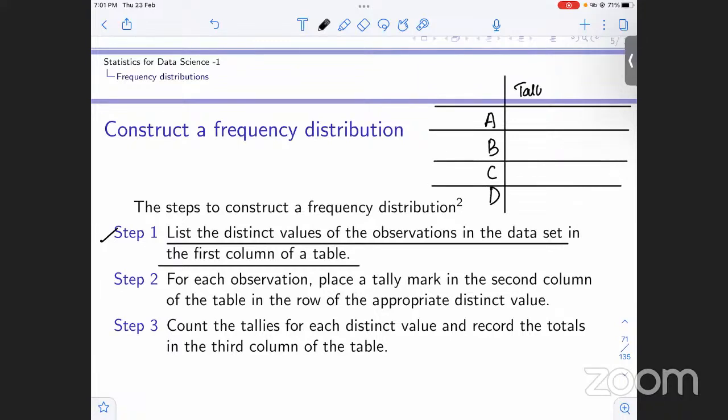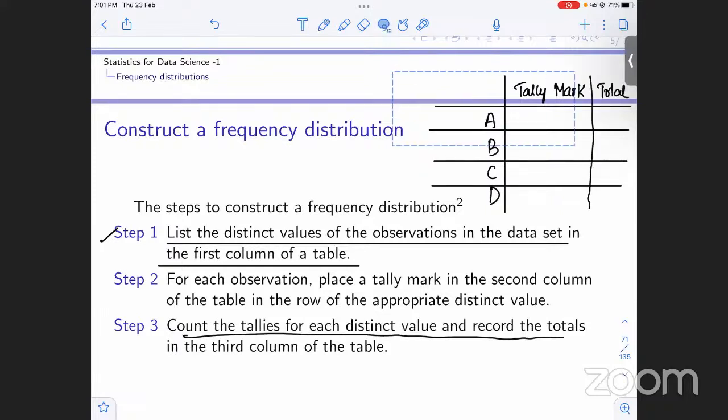What is a tally mark? We are basically keeping a pictorial count of the frequencies of these categories. In the third step, we count the tallies for each distinct value and record the totals in the third column. So, total.